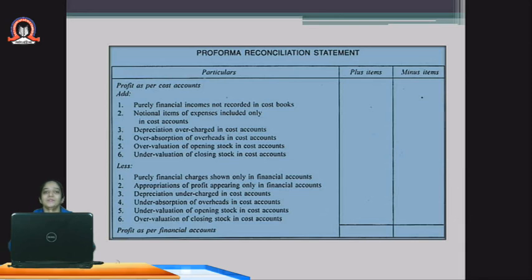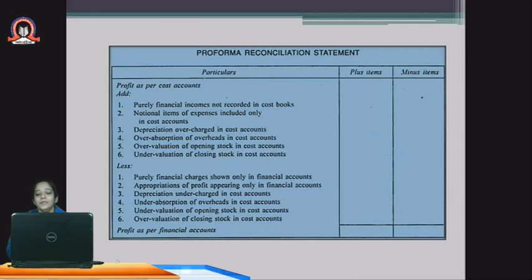So in the question itself, we can see whether our answer is correct or wrong, because we have both profits, the profit as per the cost sheet as well as the profit as per the profit and loss account. If we start with the cost accounting profit, the answer should end with the financial accounting profit. That means both figures will tally. So in the question itself you will understand whether you have correctly solved the question or not.